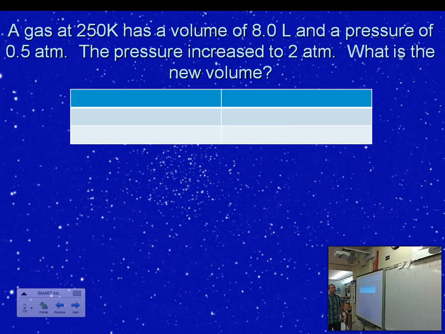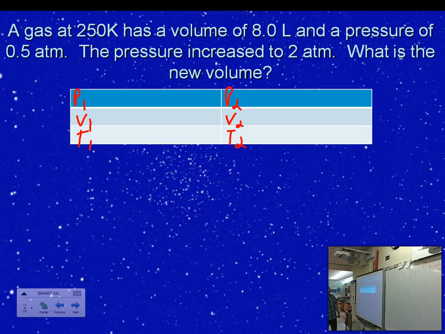Okay? Next problem, we have a gas at 250 Kelvin. It's got a volume of 8 liters and a pressure of 0.5 atmospheres. The pressure is increased to 2 atmospheres. What is the new volume? Okay, so again, I'm going to use the chart to help organize my information. P1, V1, T1. Doesn't take long to write that down. P2, V2, and T2. There they are.